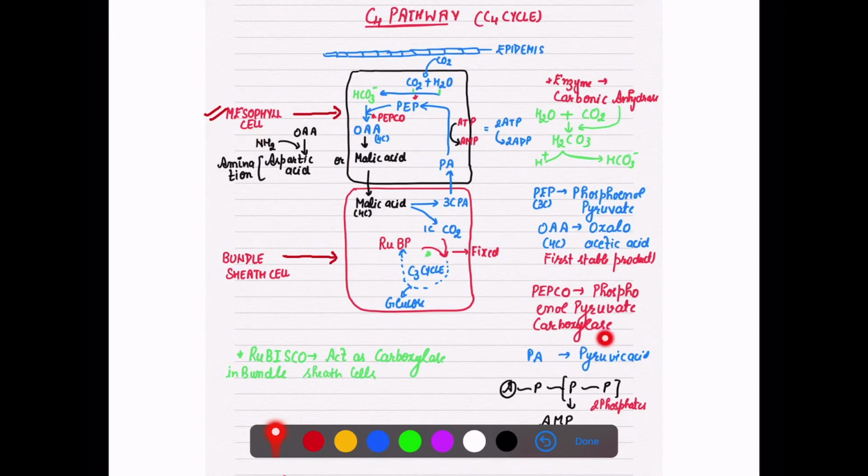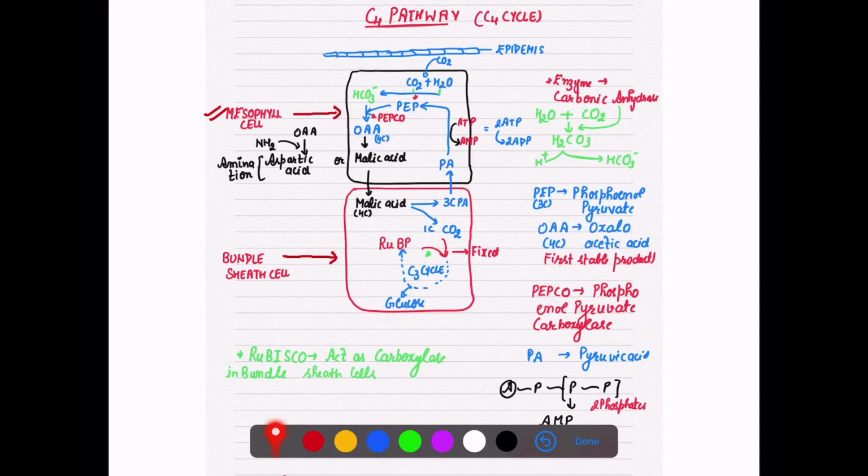So in place of Rubisco, PEPCO works. Now this helps to form the first stable product in the C4 pathway, that is OAA. What is OAA? That is oxaloacetic acid. It is a 4 carbon compound and it is the first stable product formed in the C4 cycle.